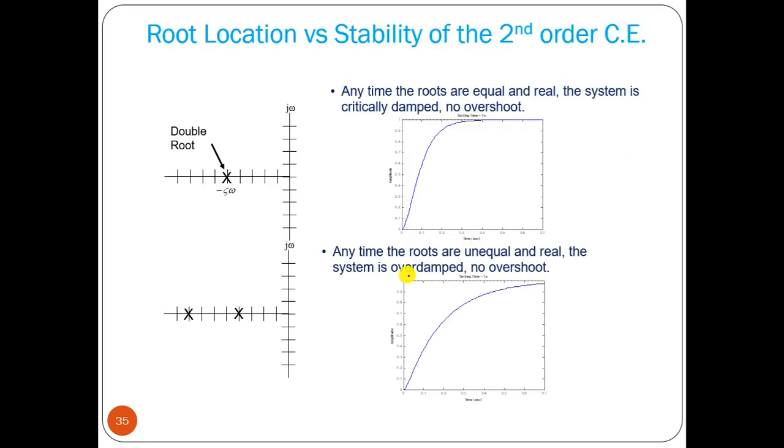Okay, now let me just show you one point. If we have a double root on this real axis, we have the value as minus zeta omega. At any time the roots are equal and real. Equal and real, the system is critically damped, no overshoot.